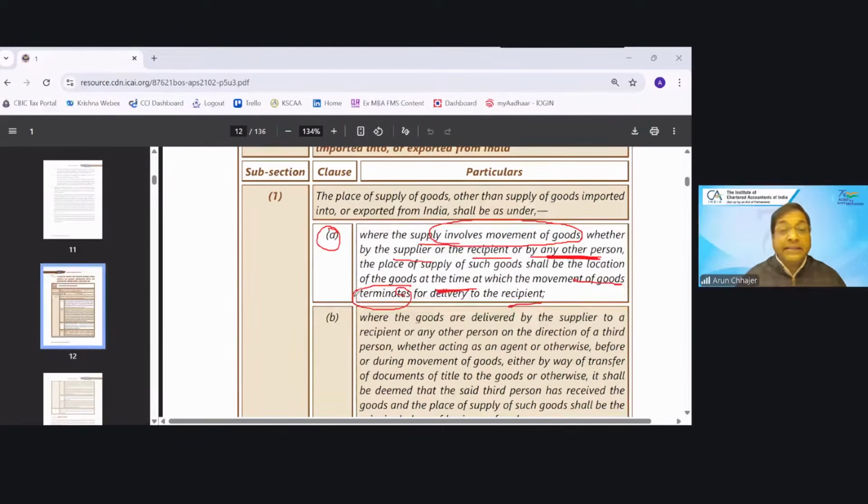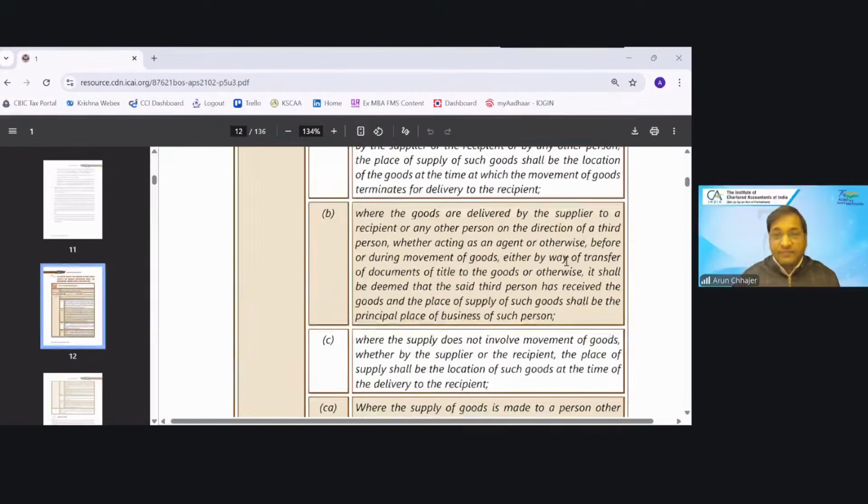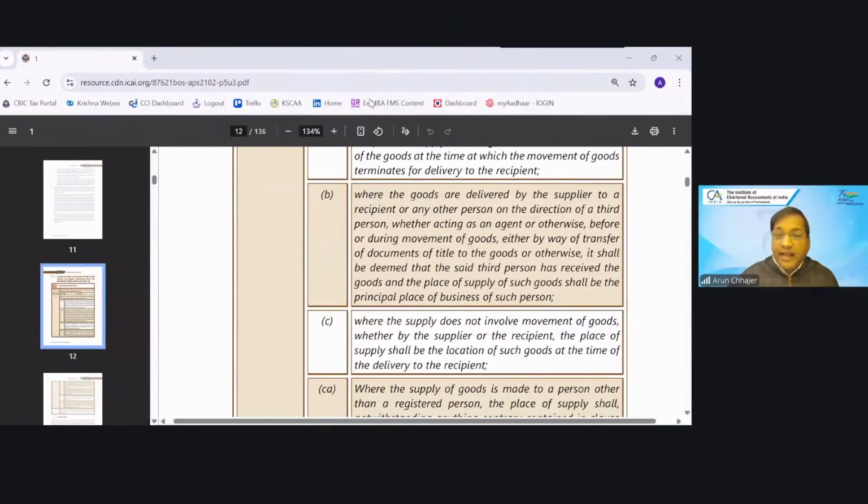Very simple. Then out of that, one concept is derived, the bill to ship to model. Again, in the recent exam, I have seen a question on 10.1b. What is the place of supply? So they are saying when the goods are delivered as per the instruction or direction of a third person.